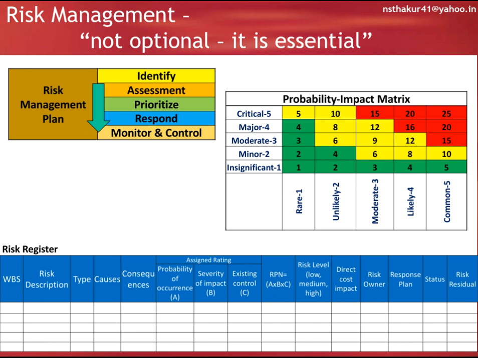Then cost impact of the risk, risk owner, response plan, responsible person, and status of the risk. And at the end of the register, we need to mention residual risk too, because after mitigating any risk, some residual remains, and that needs to be catered for.